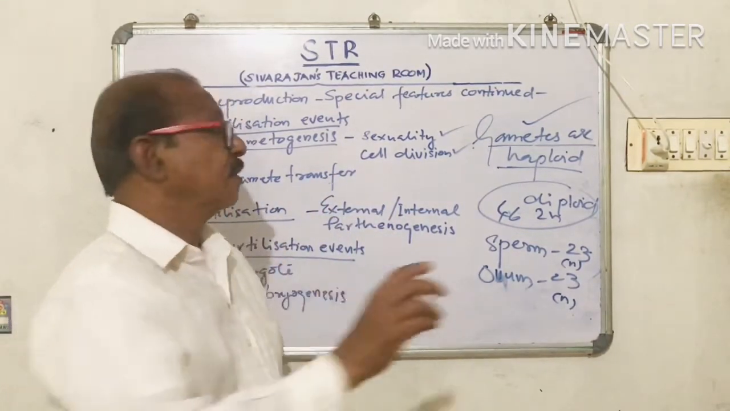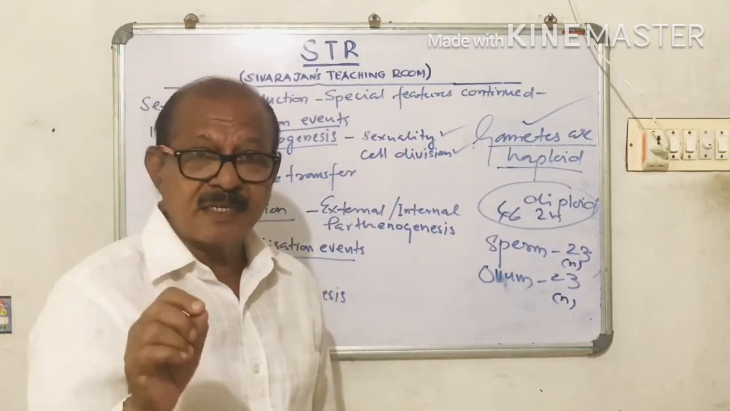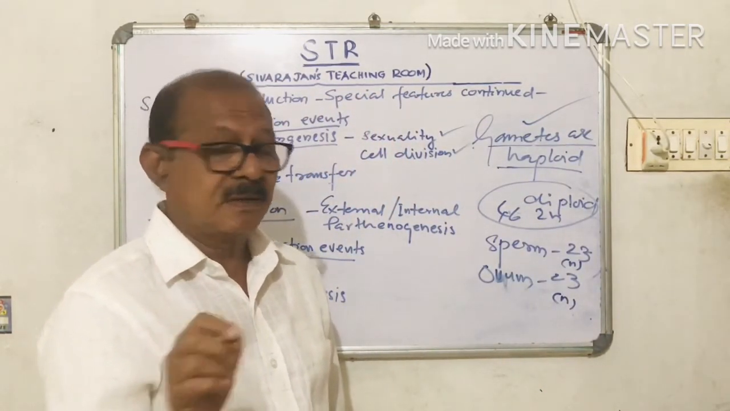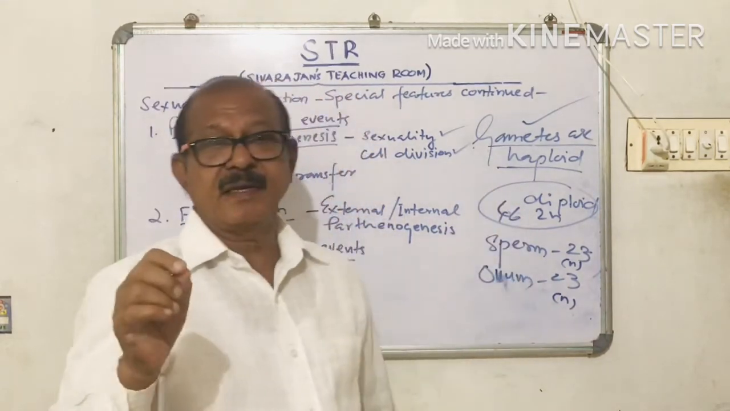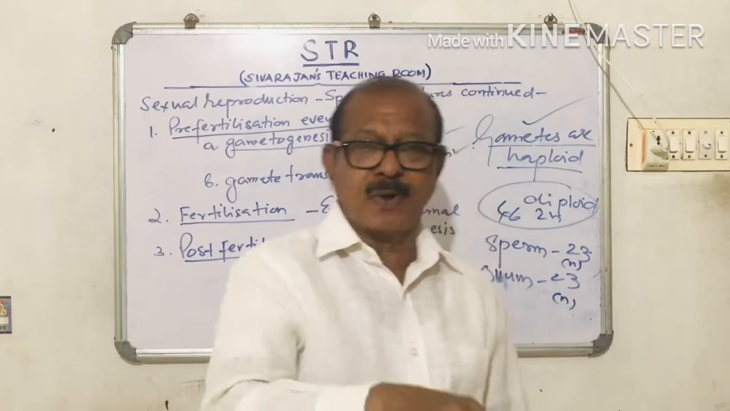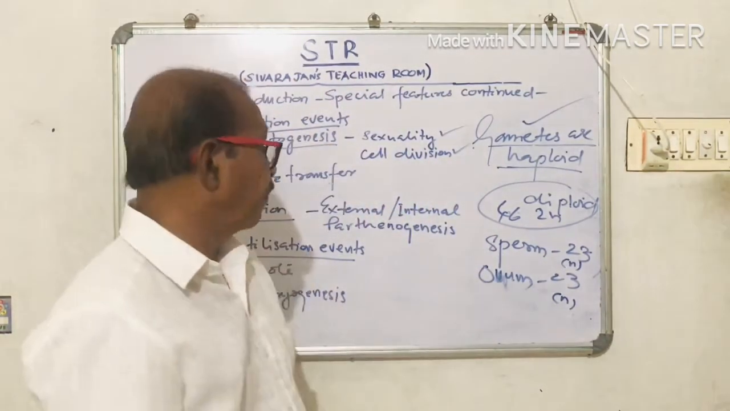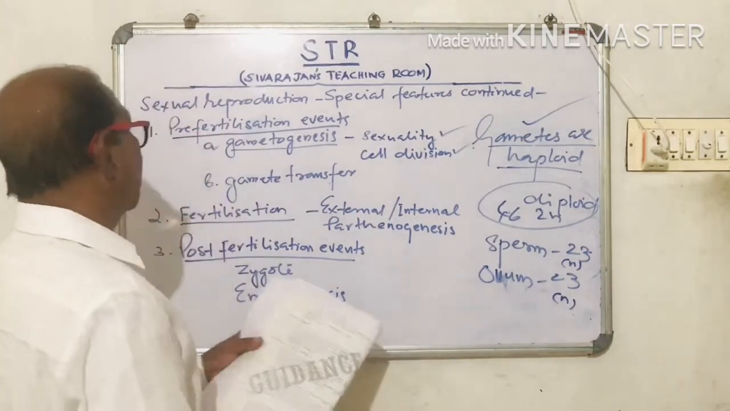The gametes are always haploid. If the organism is diploid, gametes are produced by meiosis, and if the organism is haploid, gametogenesis takes place by mitosis.